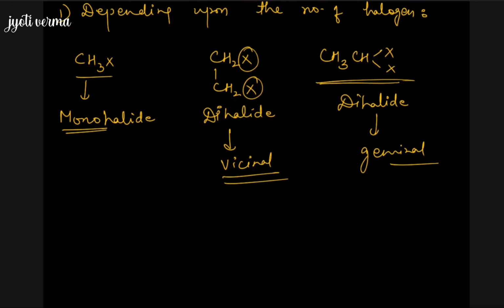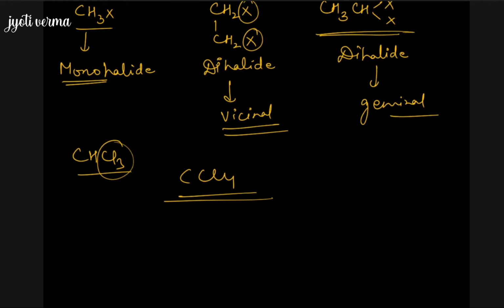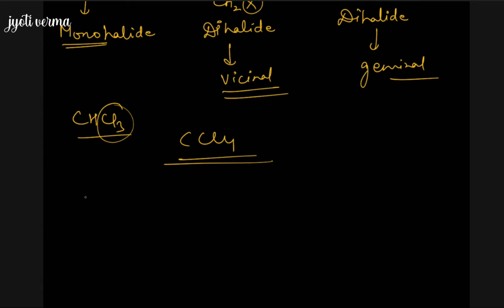Now we can have trihalides or polyhalides also. Say for example, we talk about CHCl3. Now there are 3 chlorine atoms present, so this is an example of a trihalide, or we may consider it a polyhalide also. Similarly, we can have CCl4. CCl4 is a tetrahalide, or you can say it is a polyhalide. So that's how we can have the types of haloalkanes depending upon the number of halogen atoms present. We can have monohalides, dihalides, etc.